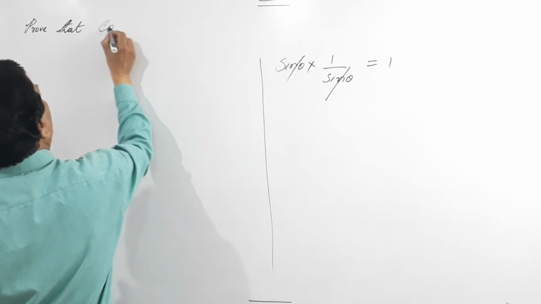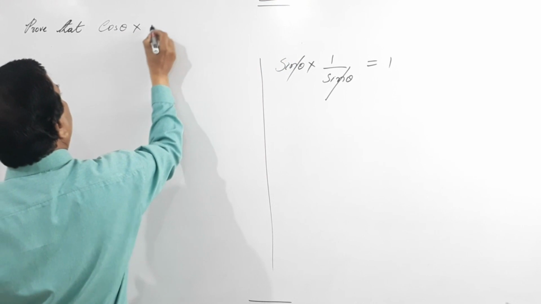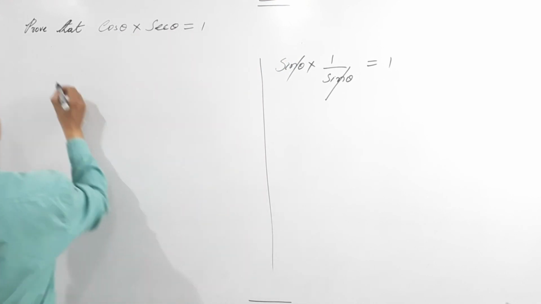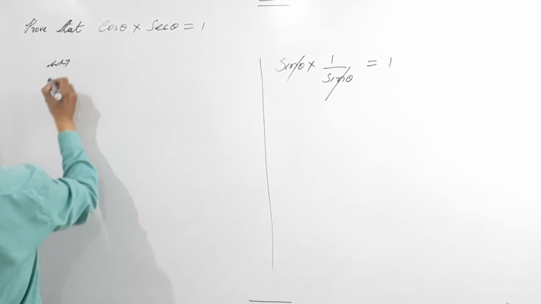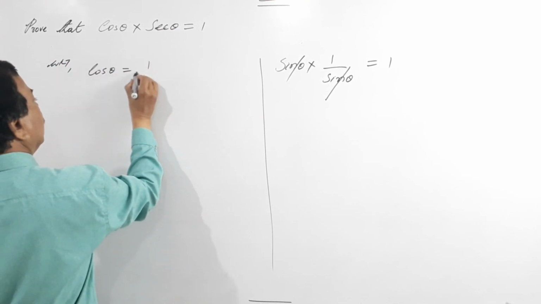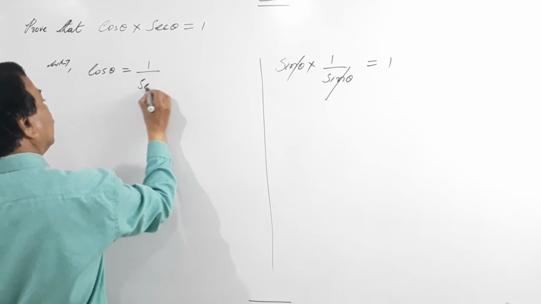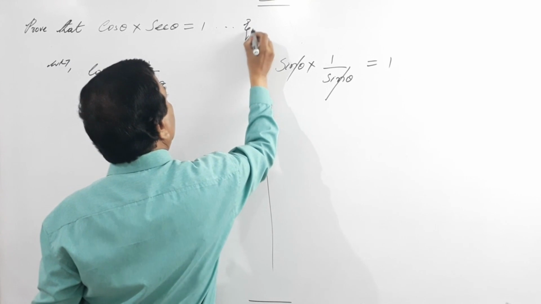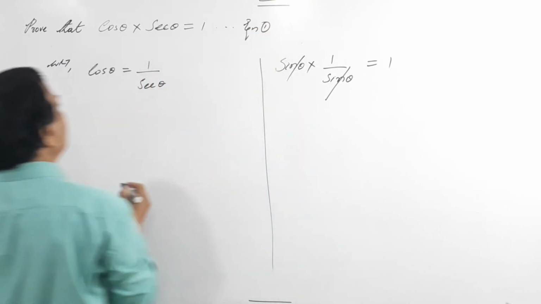Prove that cos theta into secant theta equals 1. We know that cos theta equals 1 by secant theta. Again I call this equation 1.